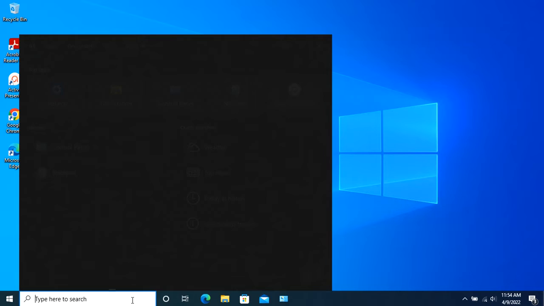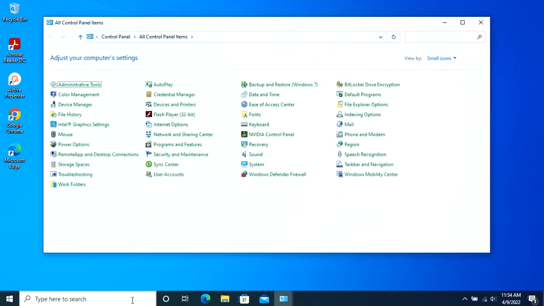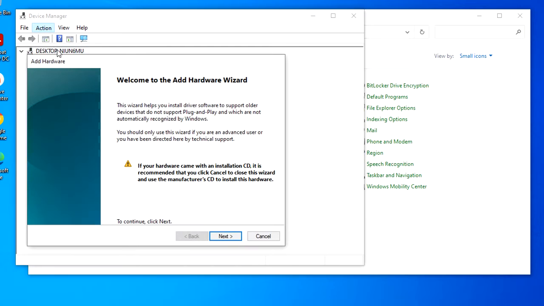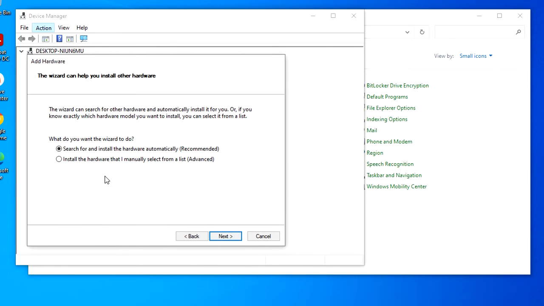To install a legacy driver, go to Control Panel, Device Manager, click on the Action menu, then select Add Legacy Hardware. From here, click Next to continue. You will be asked if you want Windows 10 to automatically search for and install the hardware or if you want to manually select it from a list.